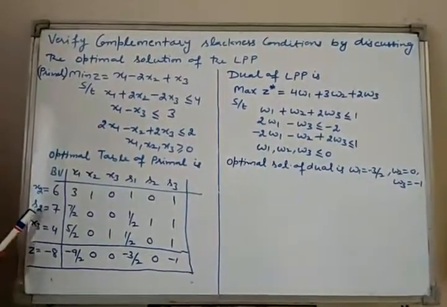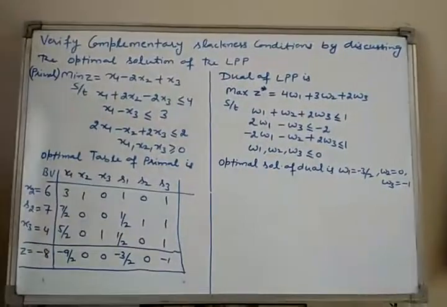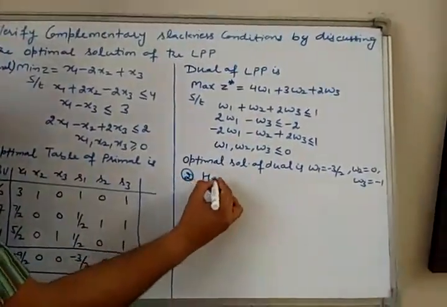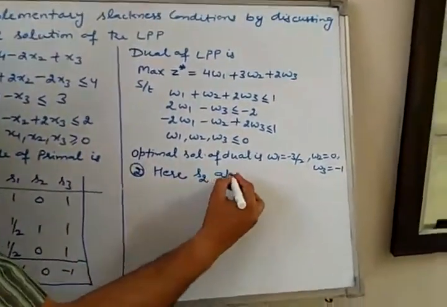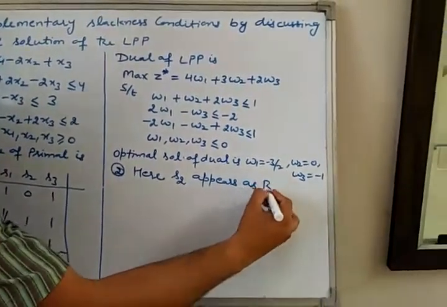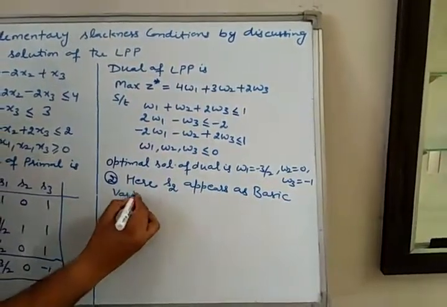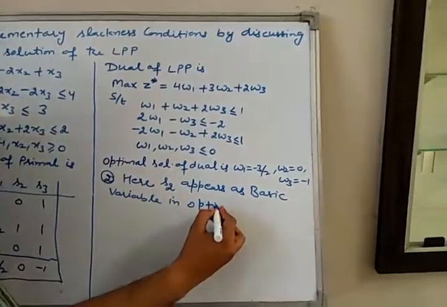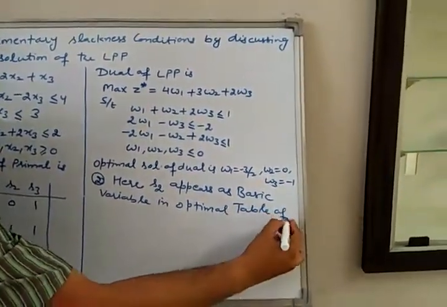Here S2 appears as a basic variable in the optimal table of primal problem.